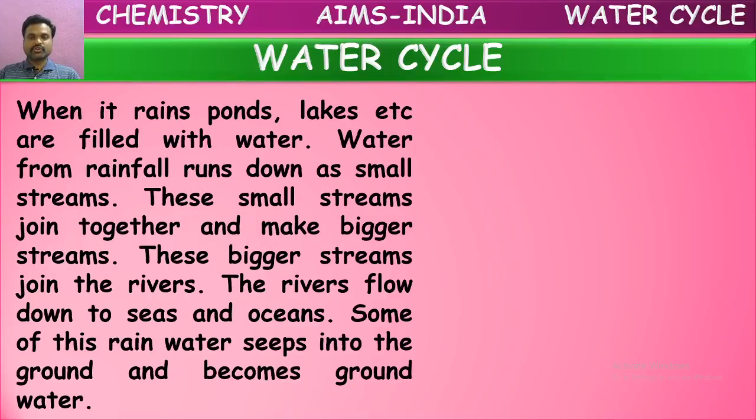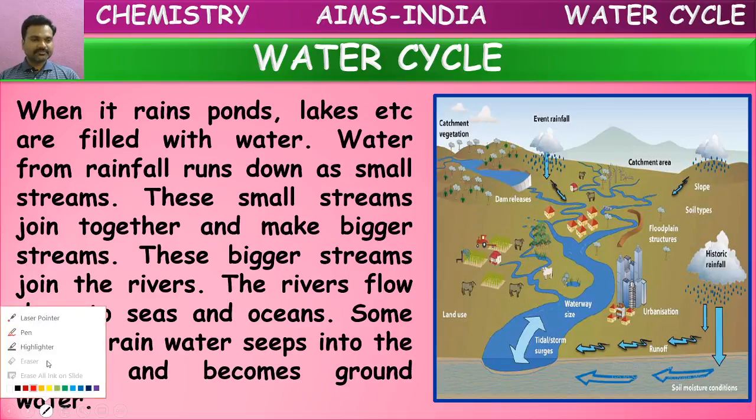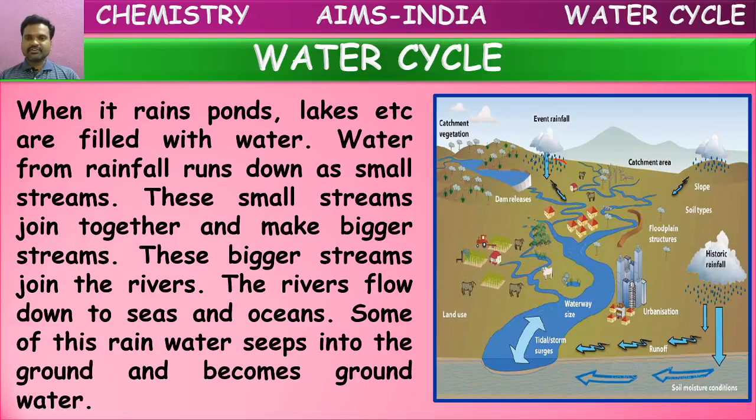See here, the picture will be shown. It is raining in different places. So what is happening to this rainwater? It is forming small streams. These small streams join into bigger streams. These bigger streams finally form rivers. These rivers come and join the oceans finally.